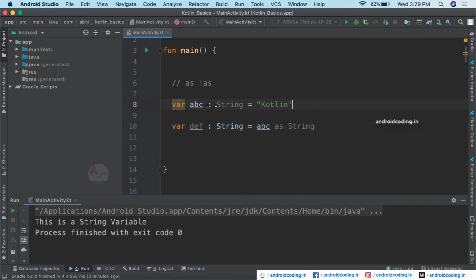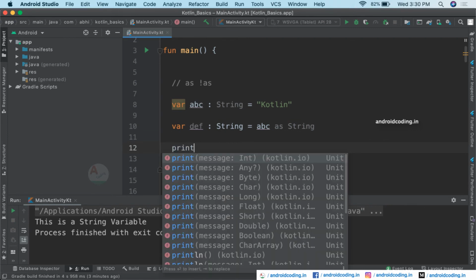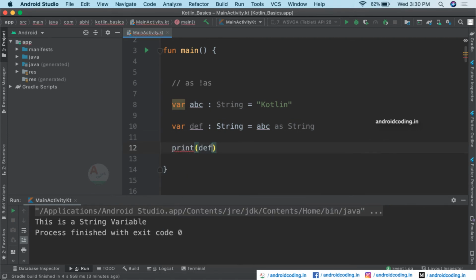So I am considering the variable abc and casting it to the string data type. Now if you try to print def, we will get the output Kotlin.